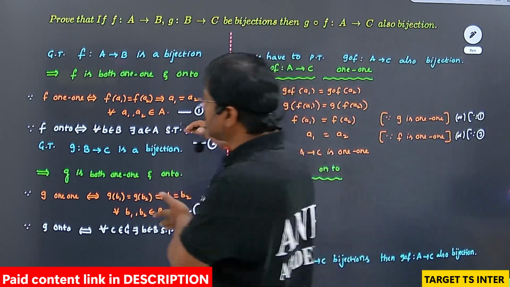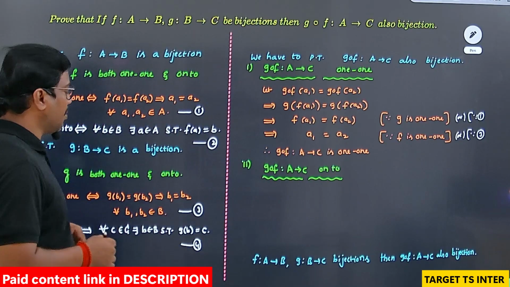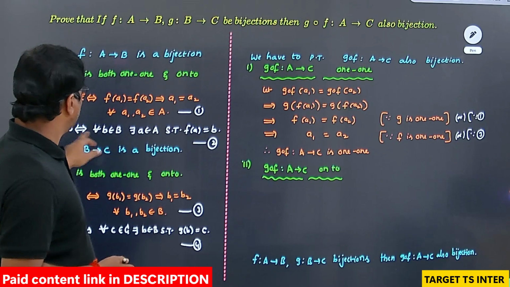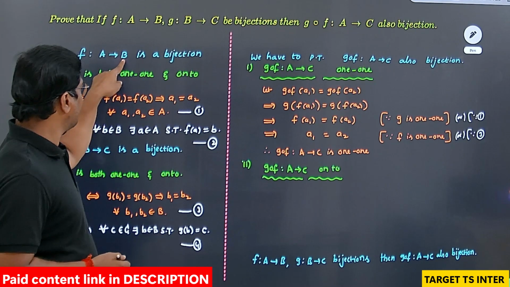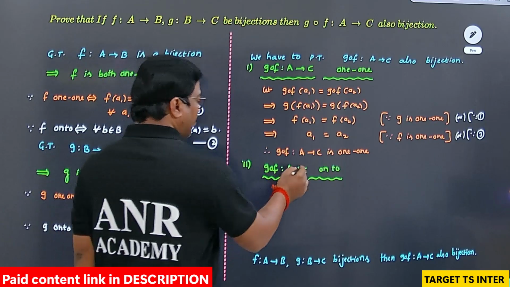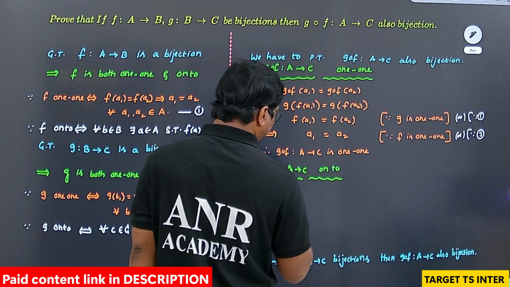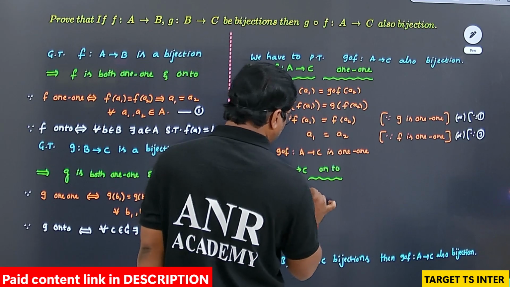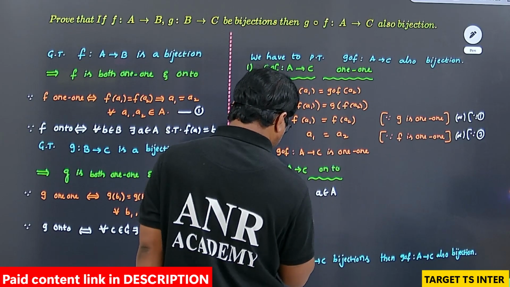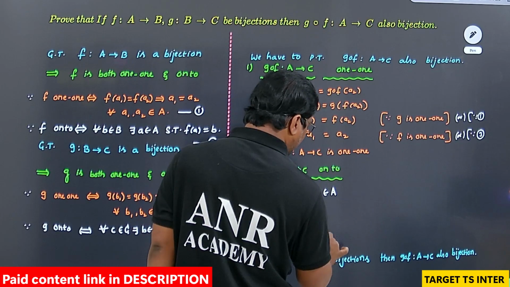Next, with the help of these two onto conditions, I can prove that G circle f from A to C is also onto. Here, when f from A to B is onto, the statement you have to start with is: for all b belongs to B, there exists a belongs to A such that f of a equals b. So here, for all small c belongs to capital C, there exists small a belongs to capital A such that G circle f of a should be equal to c.